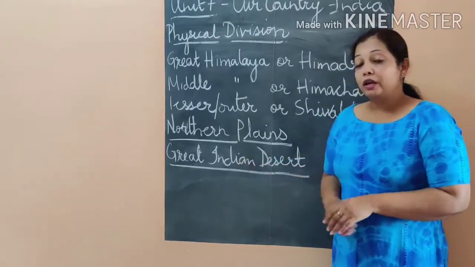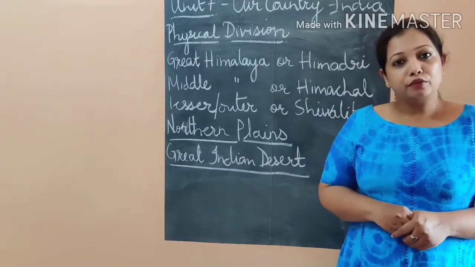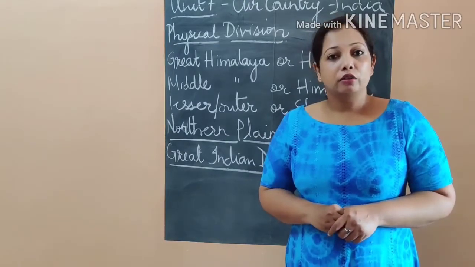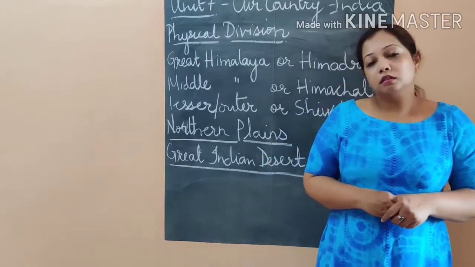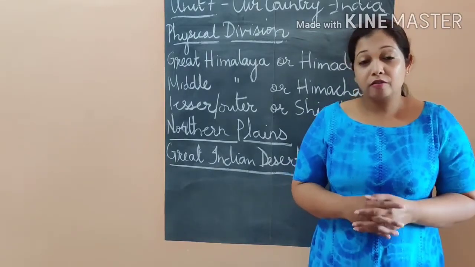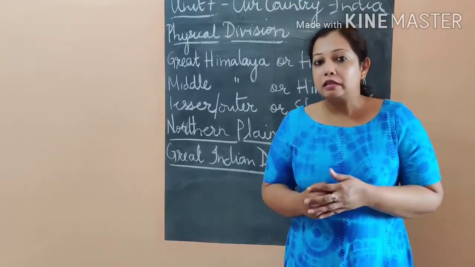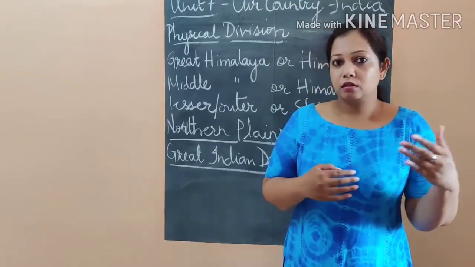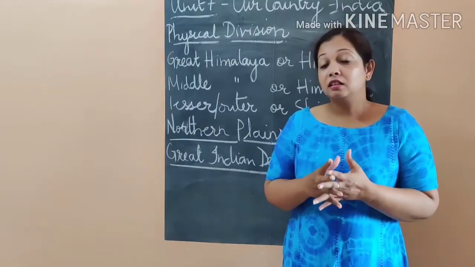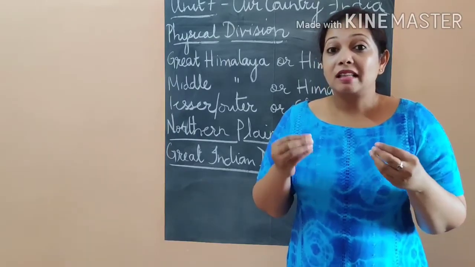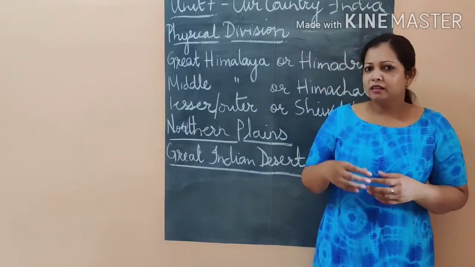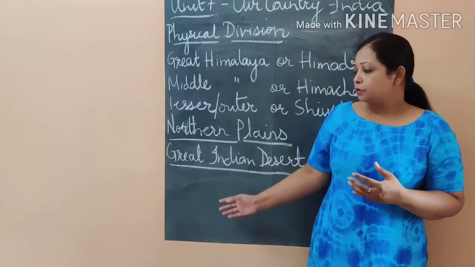Now the next one is the Great Indian Desert. We have the desert, you all know that is the Thar Desert, and that is in Rajasthan. Being a desert, it is mostly sand, very hot. The temperature varies in a desert. It is hot in the afternoon and cold at night, because the sand gets cool very fast. And then there are animals and plants that are adaptable to this.